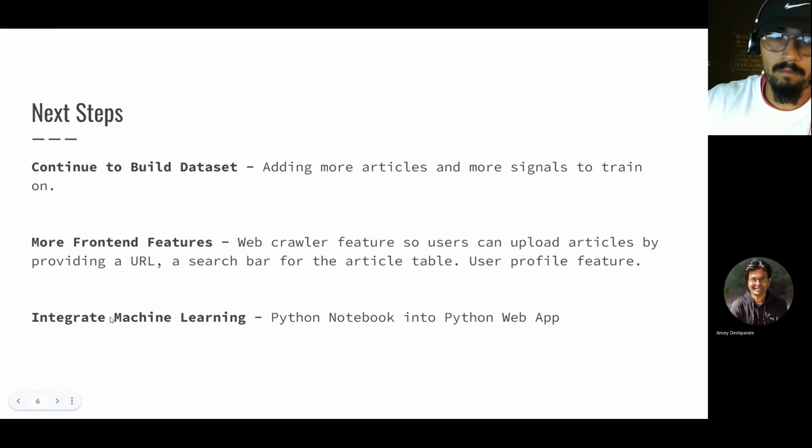And then I also wanted to, as I mentioned before in the demo, integrate my machine learning. So right now I have it running on a Google Colab or Python notebook, and I want to implement it into a Python web app using Azure App Services.